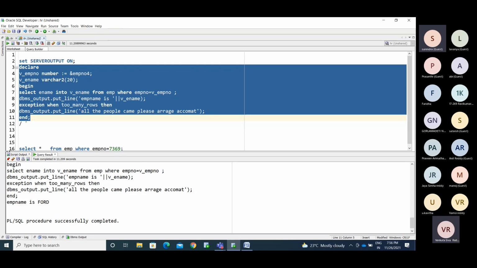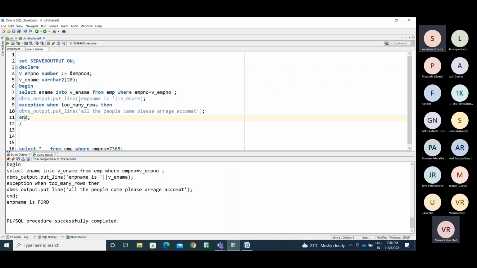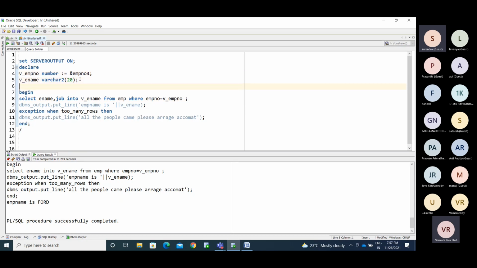So this is the way we'll write the SQL command. If you want to store both employee number and job, I need to show the job as well, based on the employee number. I'll declare v_job, a varchar2 of 20, and store that as the job.